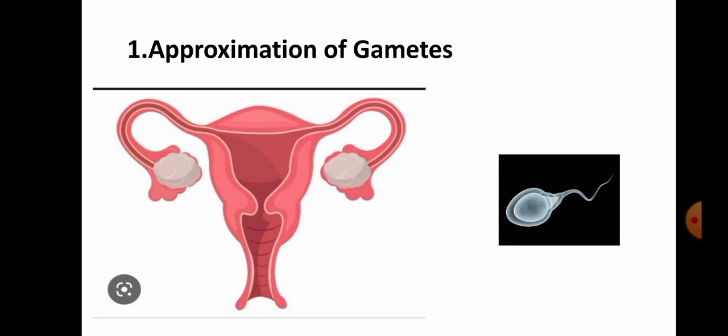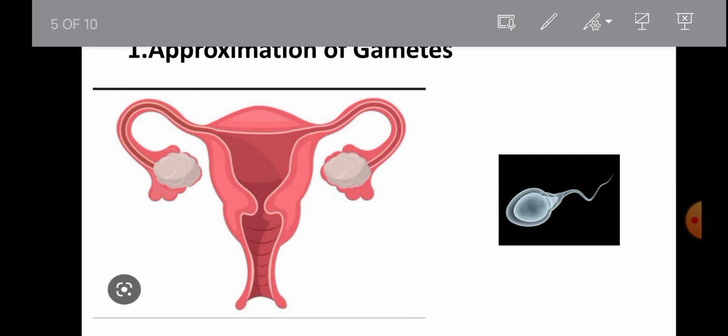As we already know, the actual site of fertilization is the ampulla of the fallopian tube. So to reach there, both sperm and ovum have to travel. First, the transport of ovum. The ovum that is released from the ovarian cortex has to travel to the ampulla of the fallopian tube.